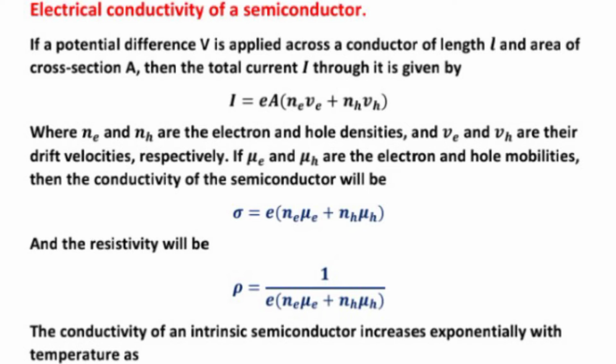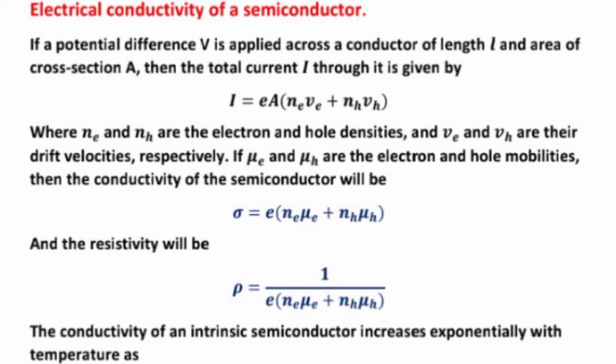If mu_e and mu_h are the electron and hole mobilities, then the conductivity of the semiconductor will be sigma equals e (Ne mu_e + Nh mu_h), and the resistivity will be rho equals 1 upon e (Ne mu_e + Nh mu_h).